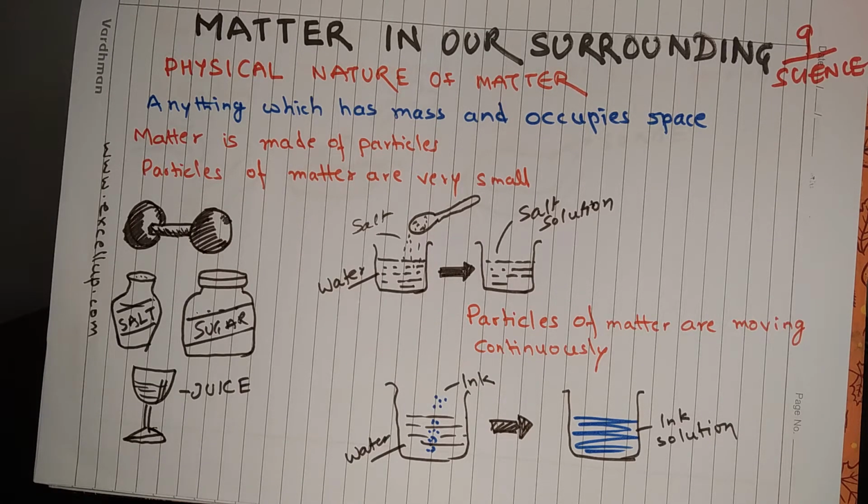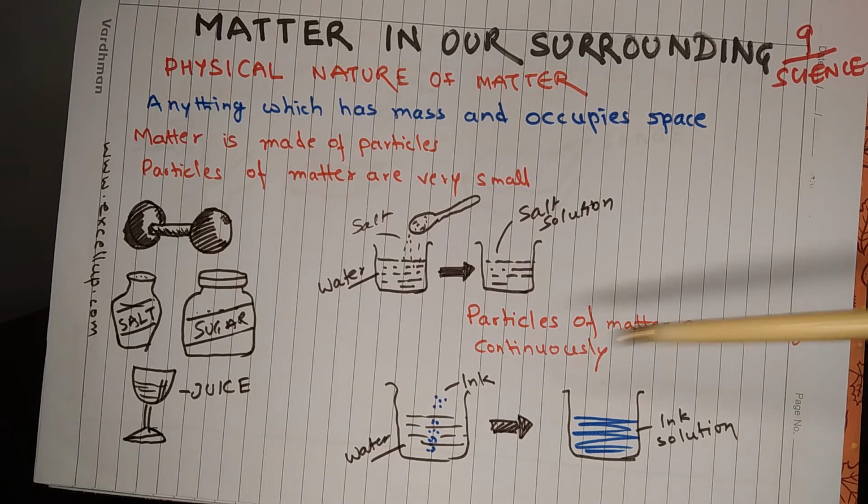To prove this, you can conduct a simple experiment. Take water in a beaker, put a spoonful of salt in the water and stir the mixture for some time. After some time, you will notice that the salt has disappeared. So what happened? Salt got dissolved in water, because water is composed of numerous particles and salt is also composed of numerous particles, and all of them got mixed together.